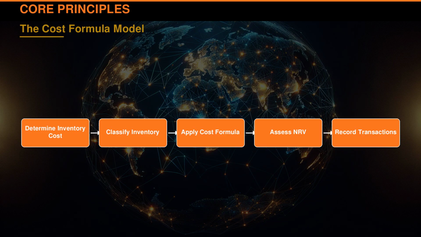provides a systematic approach to inventory valuation, ensuring businesses like TechGear accurately reflect inventory costs. For example, TechGear manages a $5 million inventory of electronics. By following this model, they ensure their financial statements are both transparent and compliant with Indian Accounting Standard 2. This journey involves key steps, from determining cost to recording transactions, each building on the last.